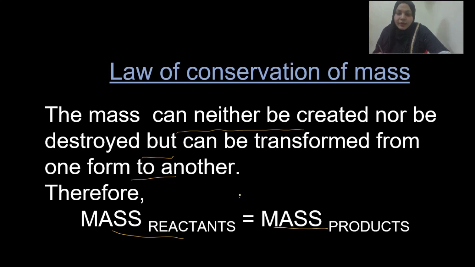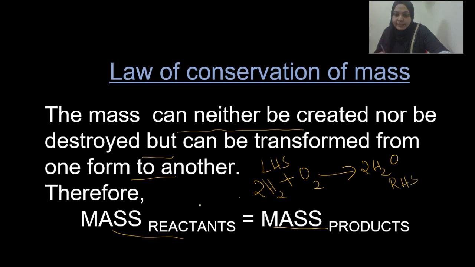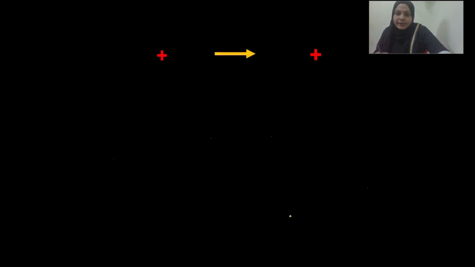Do you know what reactants and products are? In a chemical reaction, the left hand side represents reactants and the right hand side represents products. For example, hydrogen and oxygen combine to form water. Here I am showing a representation of water. So 2H2 plus O2 gives 2H2O. Here you can see the left hand side represents reactants and the right hand side represents products. Here hydrogen and oxygen combine to form water. That means hydrogen and oxygen are the reactants and water is the product. From this you can say the mass of reactants is equal to the mass of products.